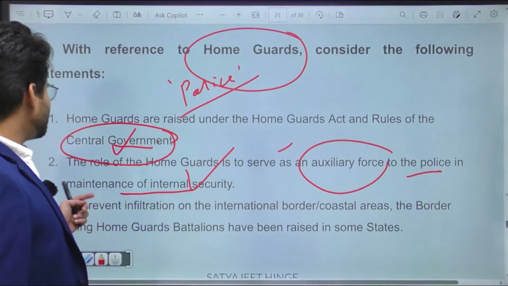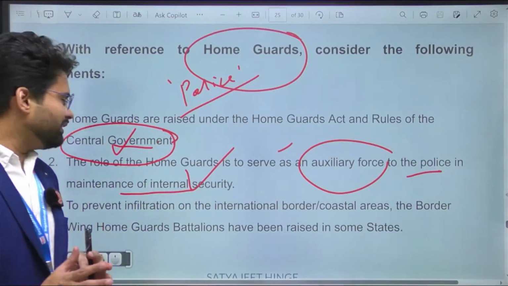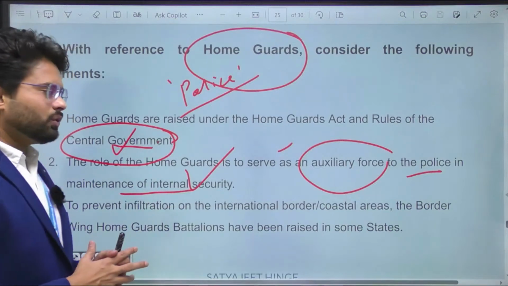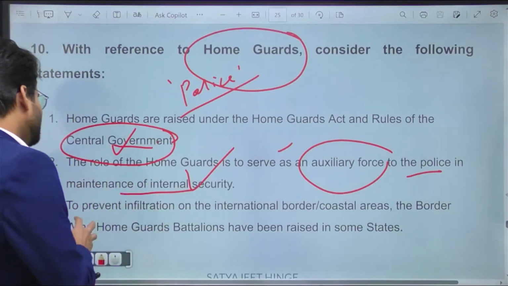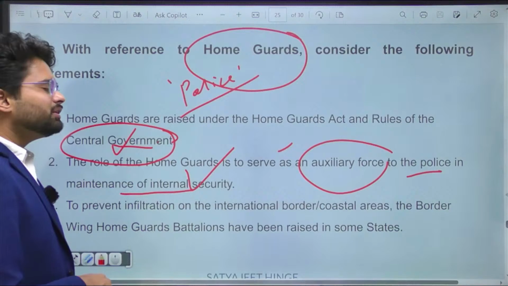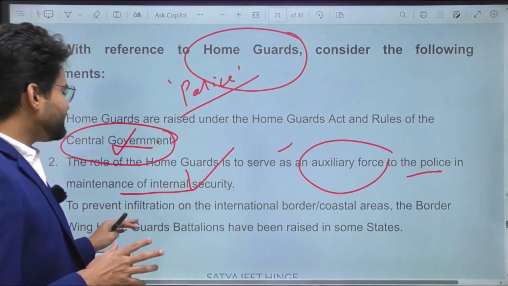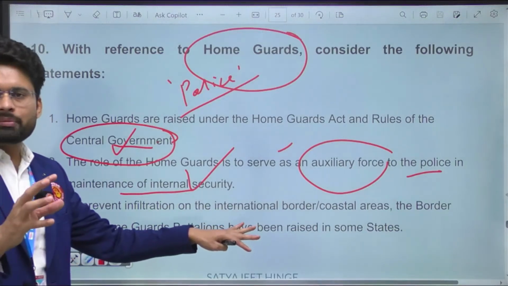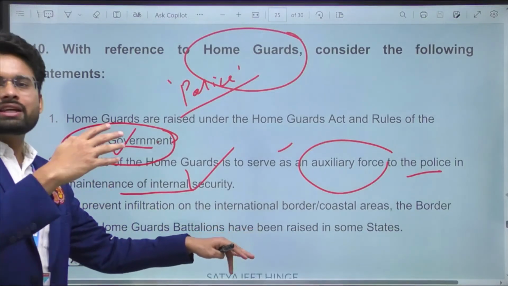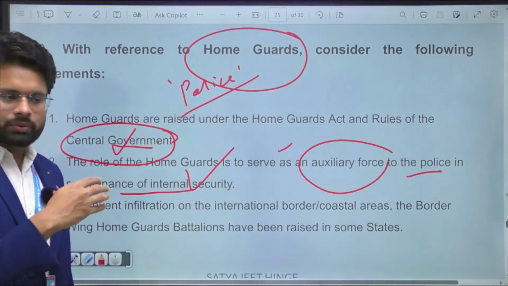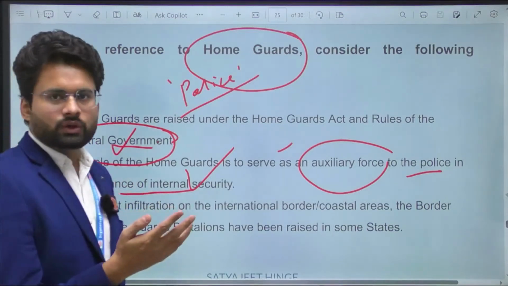The third statement is about preventing infiltration on international borders and coastal areas. Border wing home guards battalions have been raised in some states. Exactly, the border wing of the home guards has been raised in some states like Punjab, which has border areas with complex countries and complex disputes, like China and even Pakistan.